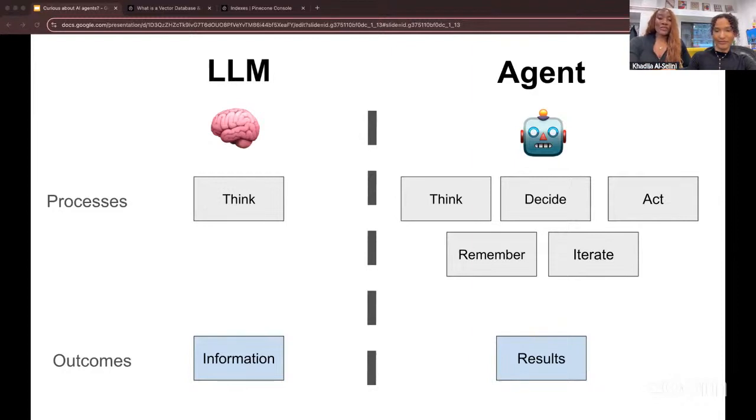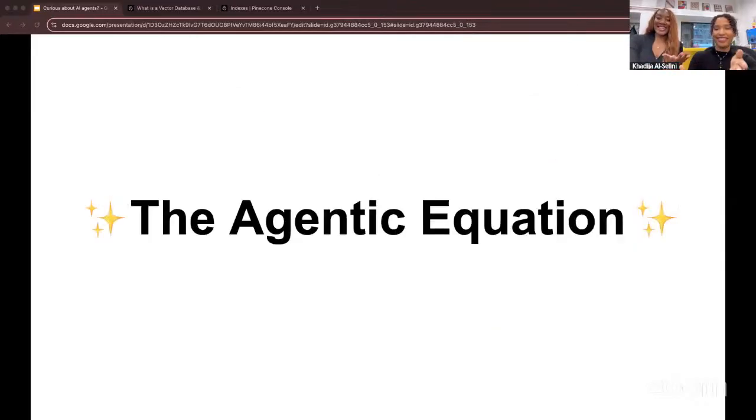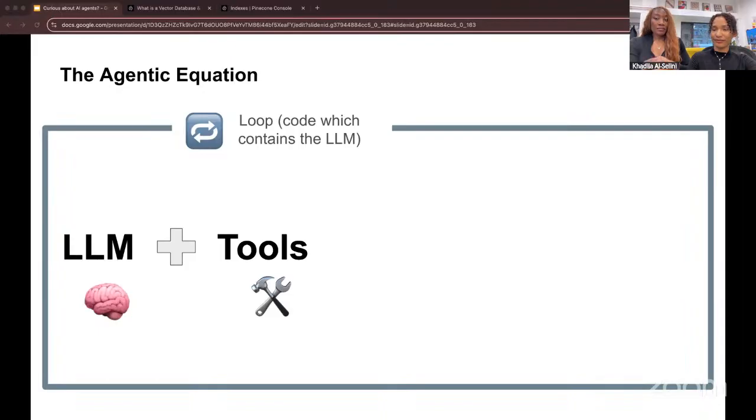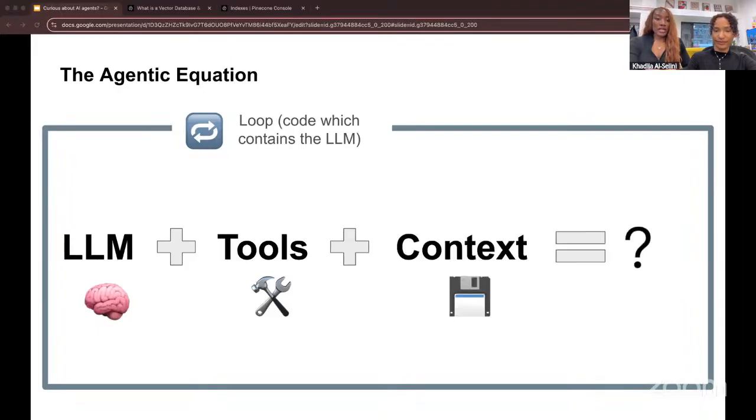So how do we go from an LLM to an agent? For that, we have the agentic equation. At its core, an agent is a function running in a loop containing an LLM plus tools plus context of what it's done, which gives you a $1 million startup or an agent, however you'd like to call it. We love that joke.